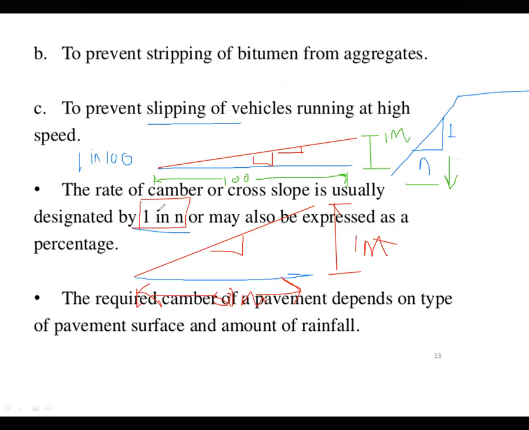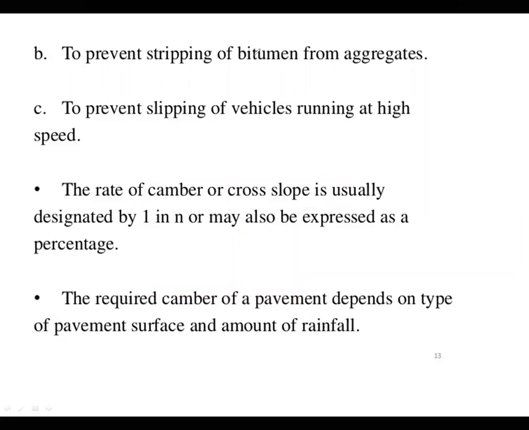Camber is the lateral slope provided to the road. The required camber of the pavement depends on the type of the pavement surface and the amount of rainfall. If there is a heavy rainfall topography, in that situation you have to provide camber as steep as possible.